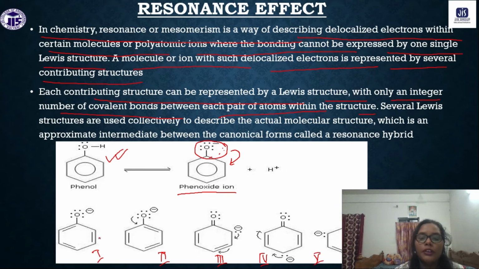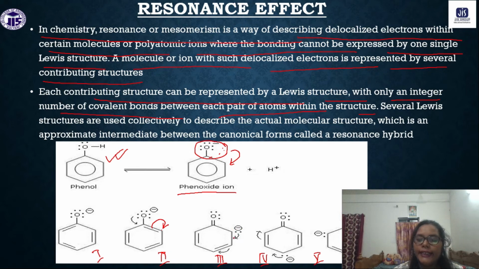Now what will happen: first of all, the electron pair on the oxygen atom will make the pi bond here. And this bond will move to the next carbon atom, and this carbon atom will then have the negative charge.